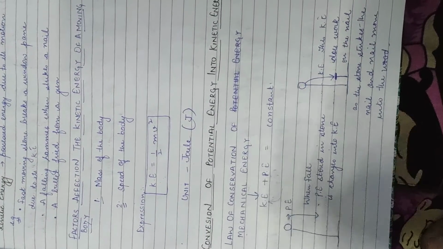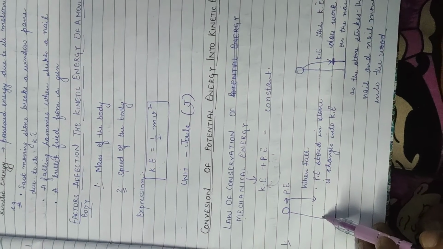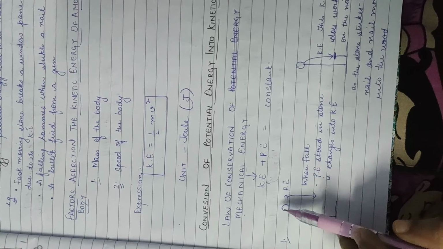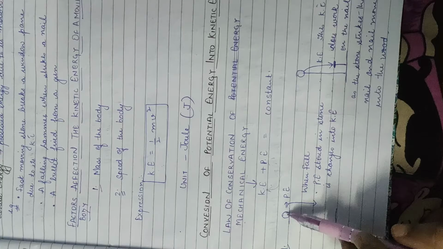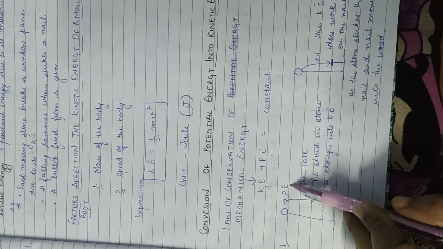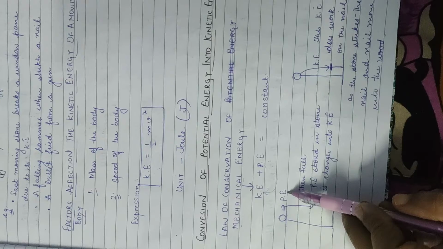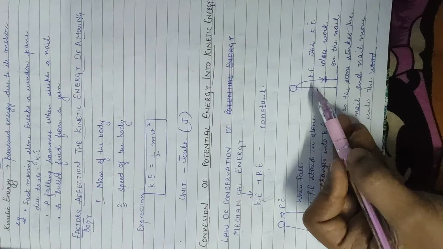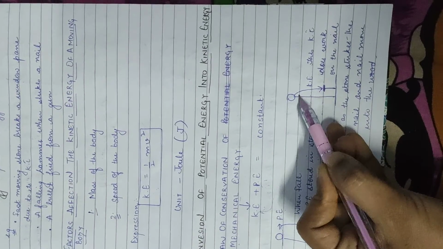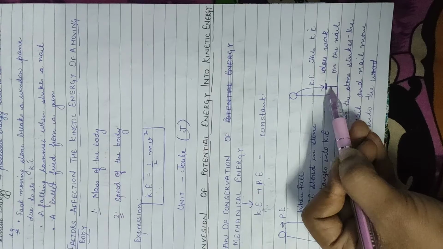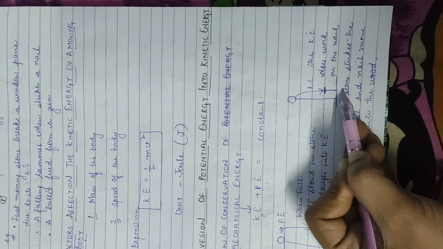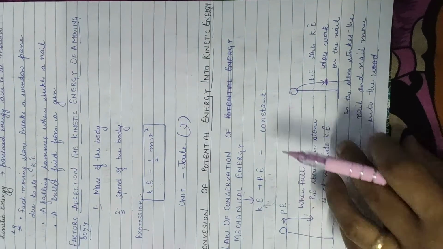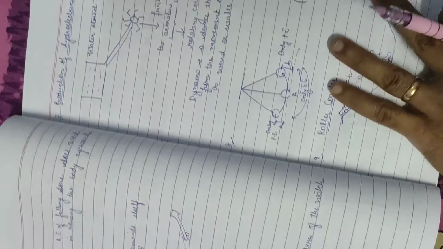So now the first example which is given, that a stone is at a height. Fine. The stone is at a height. Energy possessed due to the position of the body is potential energy. When it starts moving, what we are having? Kinetic energy. So when this moving stone strikes on the nail, what will happen? This nail goes inside the wood. So this is how potential energy is changing into kinetic energy.